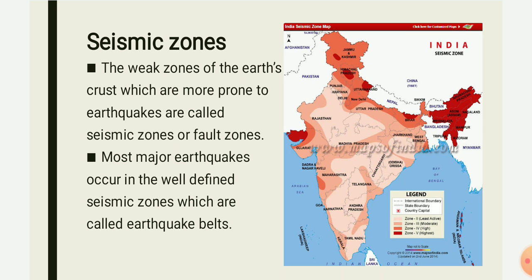Wherever it is zone number 5, the chances of earthquakes are the highest, and these are termed prone zones or seismic zones. In zone 5 it is high, then it goes on decreasing. This is how we can easily come to know which are the seismic zones.